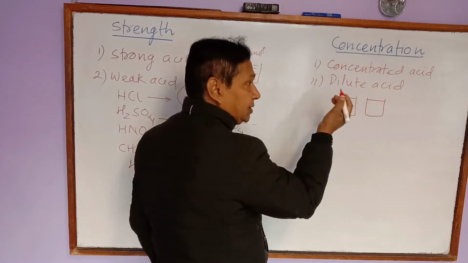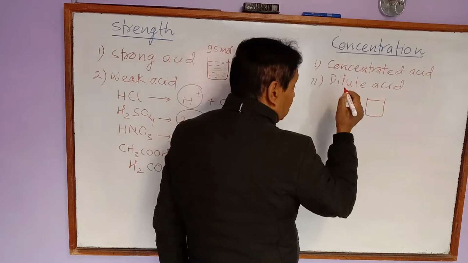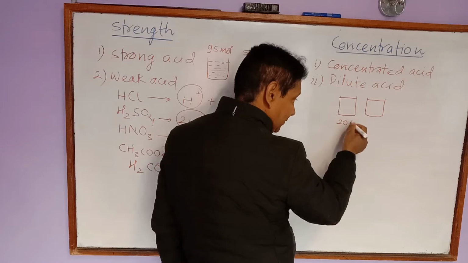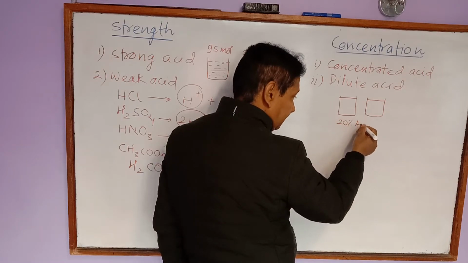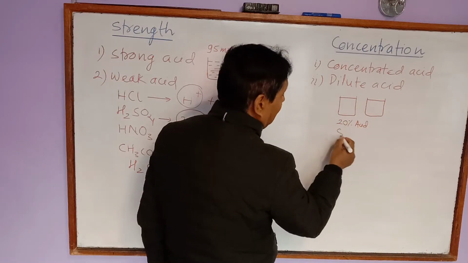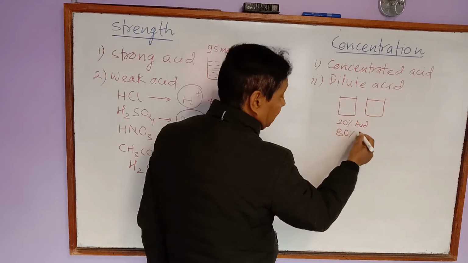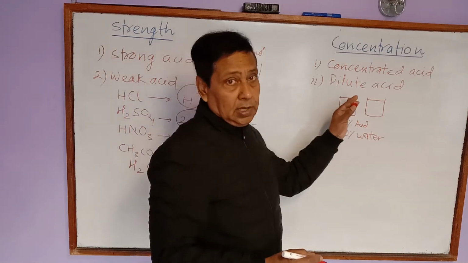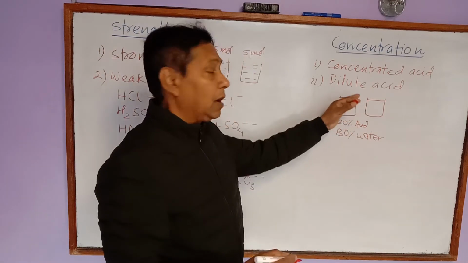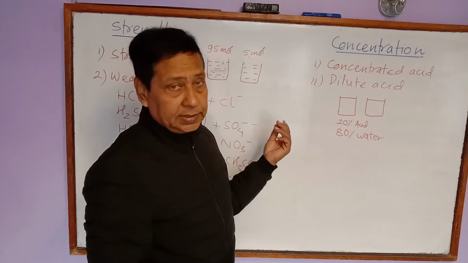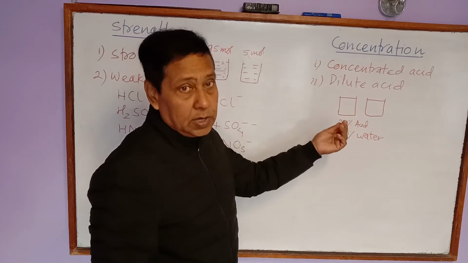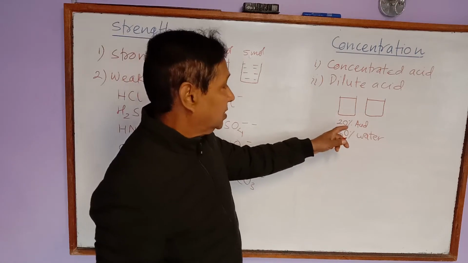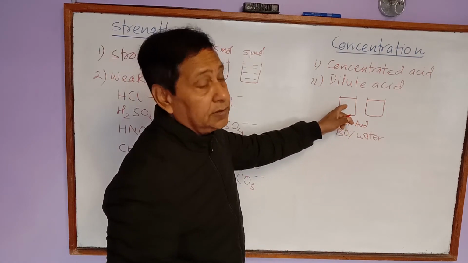This is hydrochloric acid, let's say. If 20% is acid and only 80% is water, now the amount of acid present in this volume is very less in comparison with water. It is only 20%. 80% is water. That's why this is dilute, not concentrated.